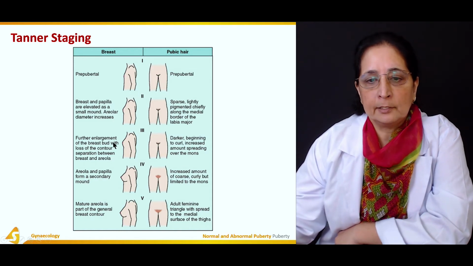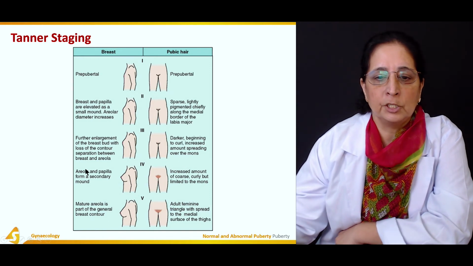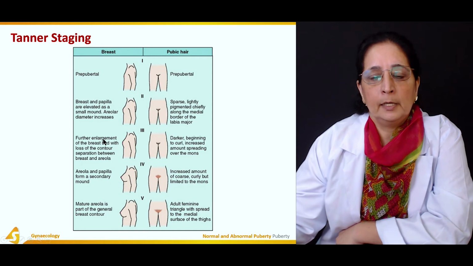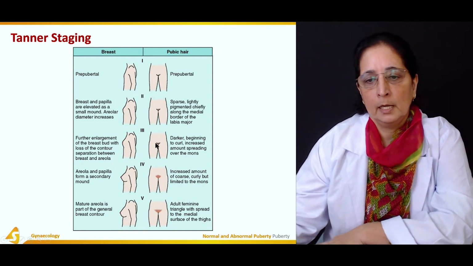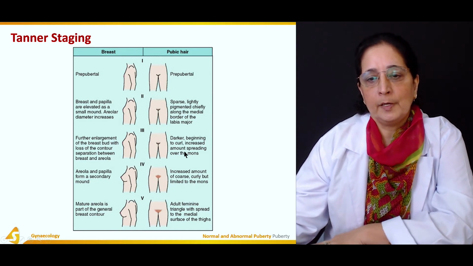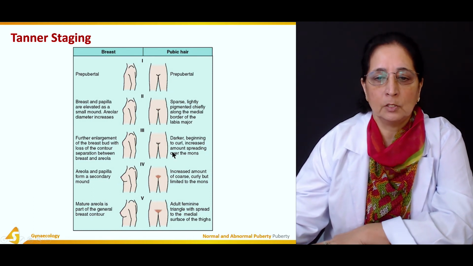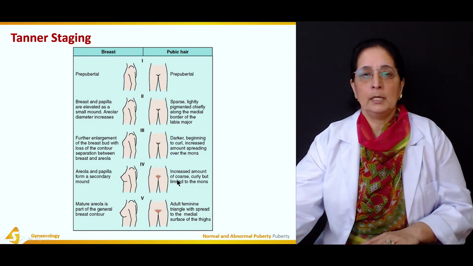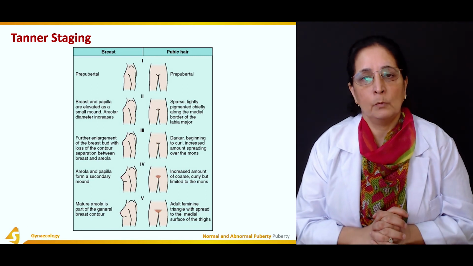Then again in stage 3, more development of the contour, with further enlargement of the breast tissue or breast bud. In the third stage, the hair is darker, beginning to curl, with increased amount spreading over the mons. So hair growth is increased also. In stages 4 and 5, the breast tissue is developing further and hair growth is more and more.